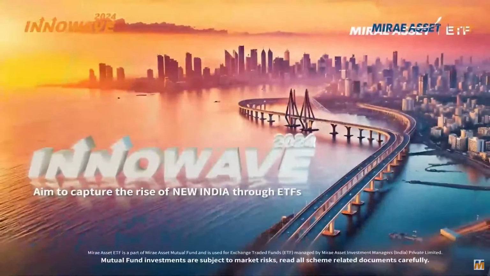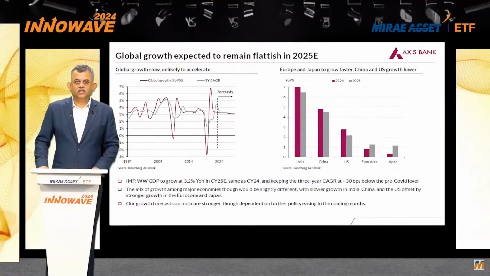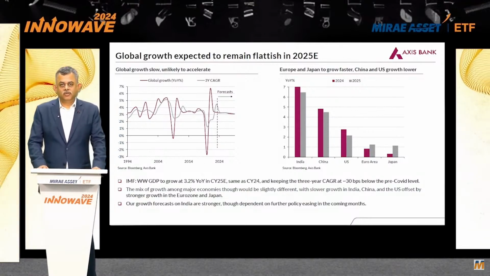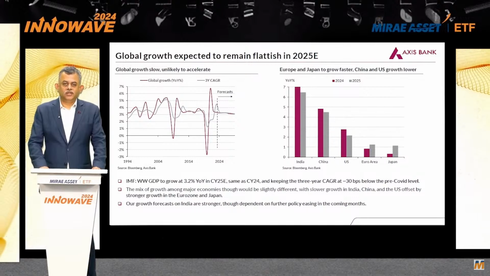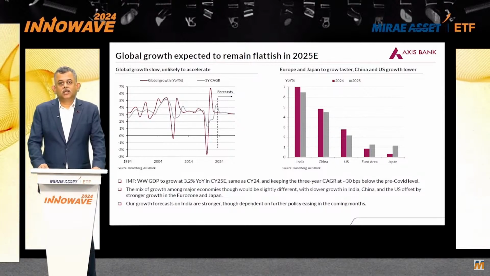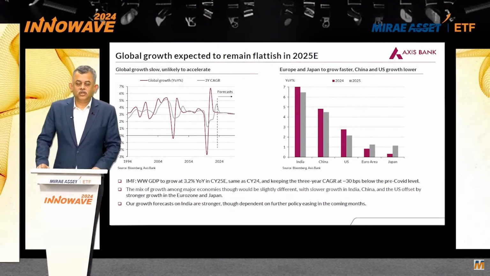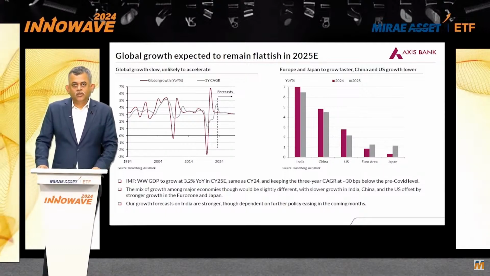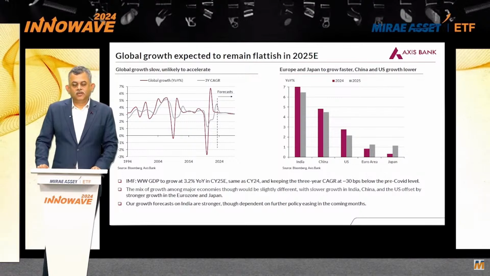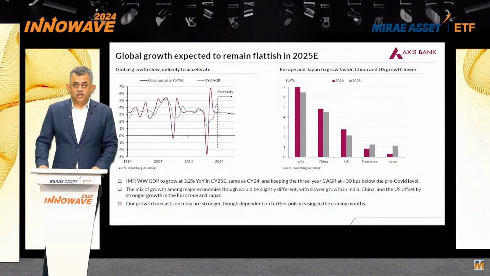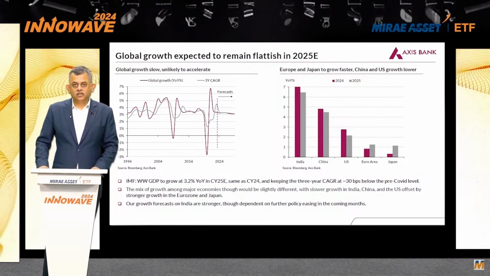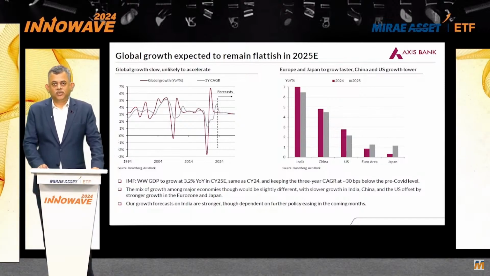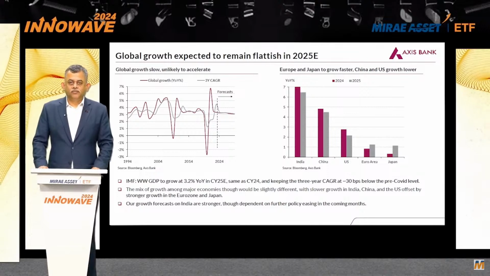In the first half of this fiscal year, we have seen a very sharp slowdown in the economy. Many high-frequency indicators have shown weakness. There are now questions being asked on what's going to happen to India's future growth projections. We believe that the growth slowdown that we have seen is a cyclical one, and that the structural trend growth of India at about 7% annually is something that can be easily sustained.